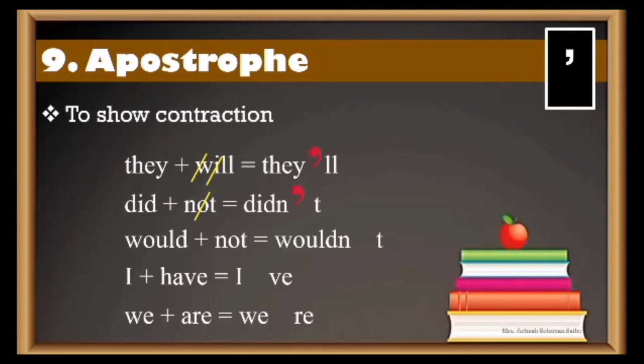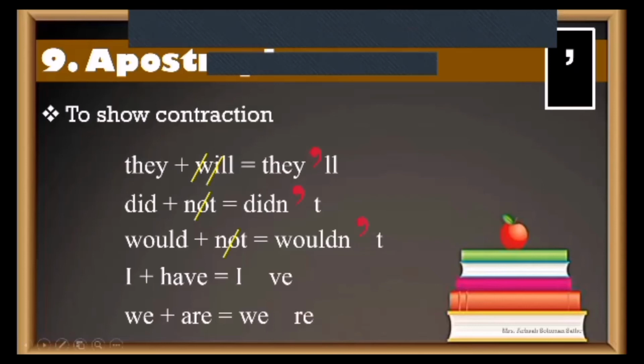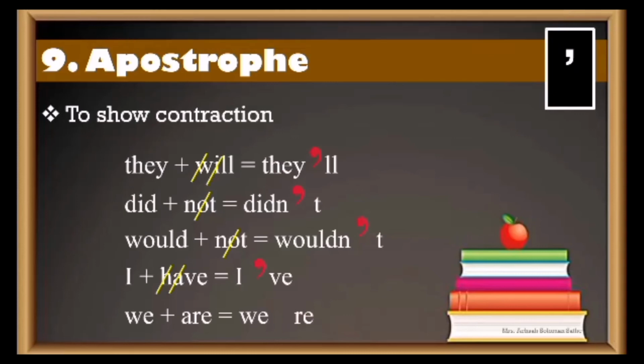So for example, would not. What letter do you remove from would not? O. Correct? So in place of O, you will put the apostrophe. So when you write wouldn't, you will write WOULD and apostrophe T. Clear? Now I have, I've. What do you remove? You remove the letters H and A. And so you get I've. After I, you will put the apostrophe mark right there. Clear? So I apostrophe VE.